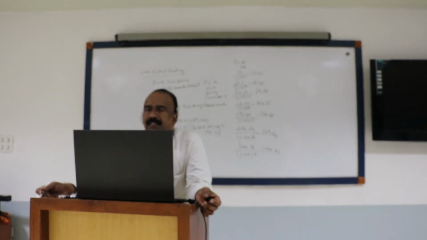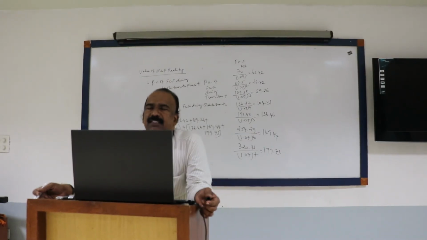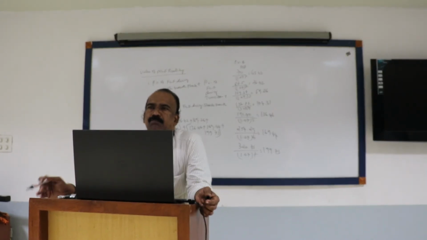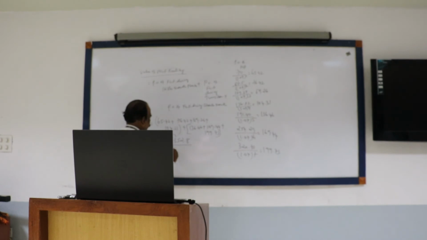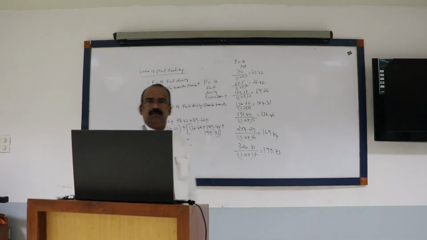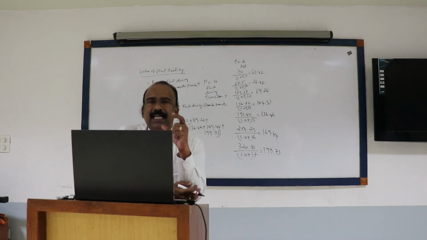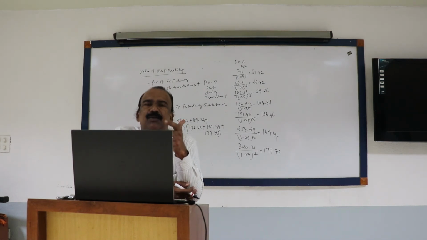12%, that is 0.12. WACC of the stable growth 12%, 0.12 minus G. G is 10%, that is 0.1. So 0.12 minus 0.1. Please listen. We'll have to calculate the continuing value.